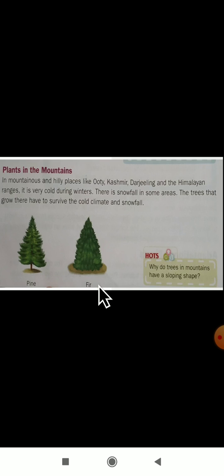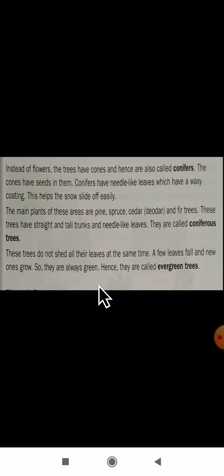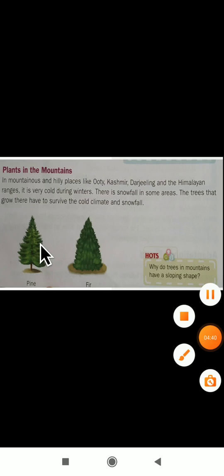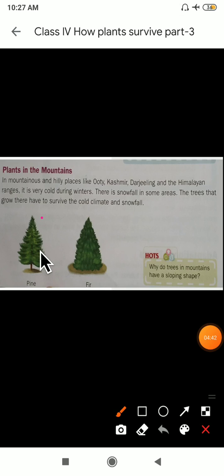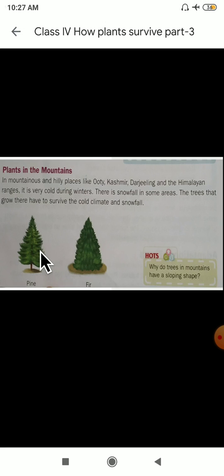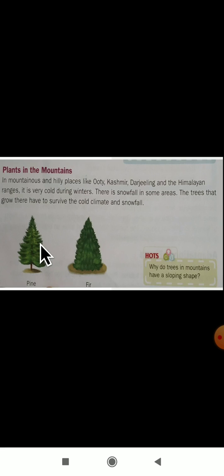I hope you are understanding whatever I am teaching. Instead of flowers, the trees have cones, and hence are also called conifers. Dear students, you can observe that these trees do not have flowers. You can observe in the picture, instead of flowers they have cones, a cone-like structure.